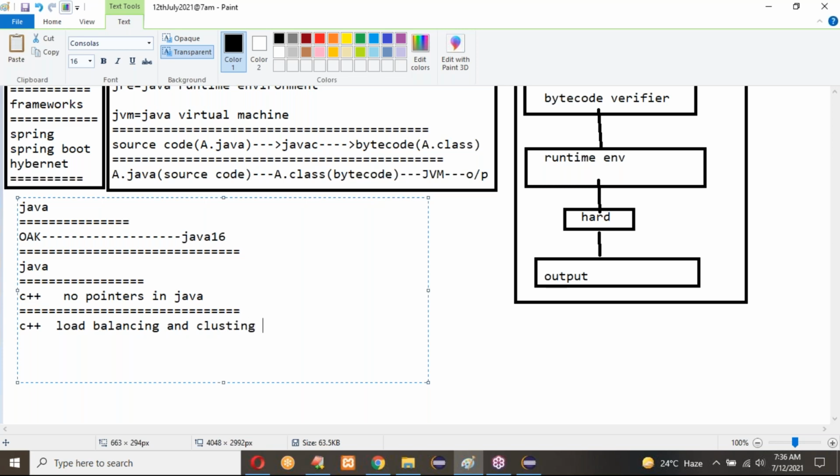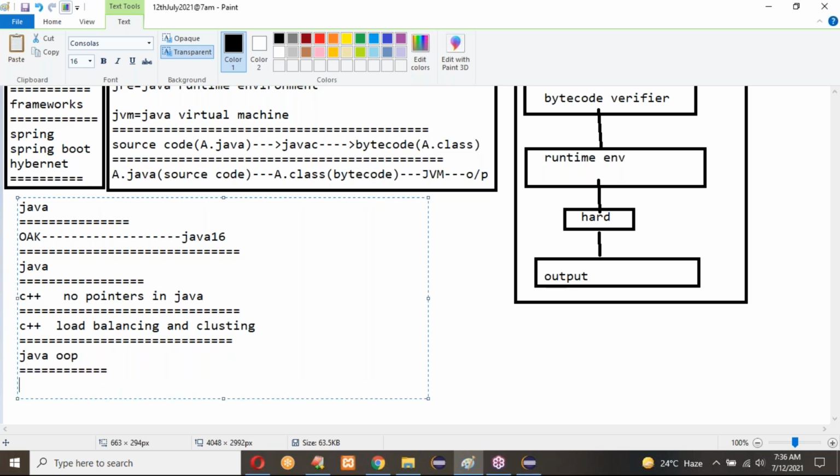So it is not there. Clustering, load balancing is not there in Java, but it is there in C and C++. There is no concept of pointers in Java. But Java is object-oriented programming, so it has to follow those object-oriented rules. So the pointers concept got removed from Java. That's why we call Java a simple programming language.